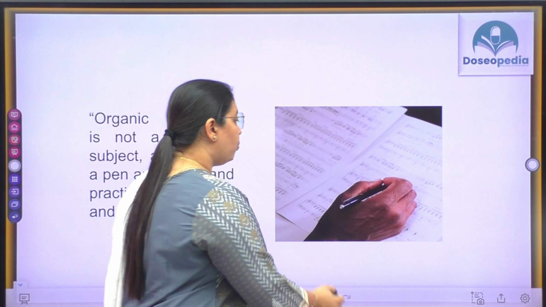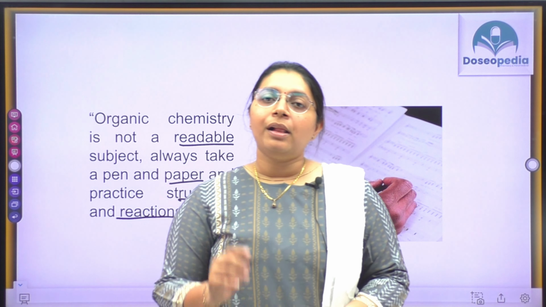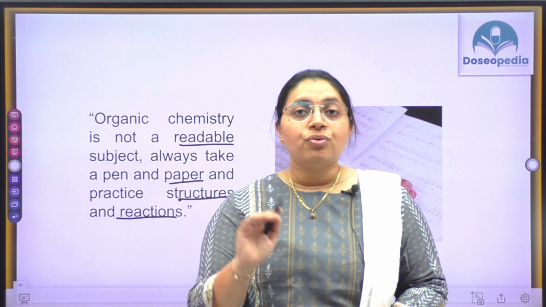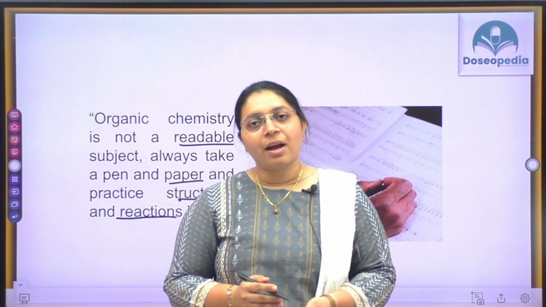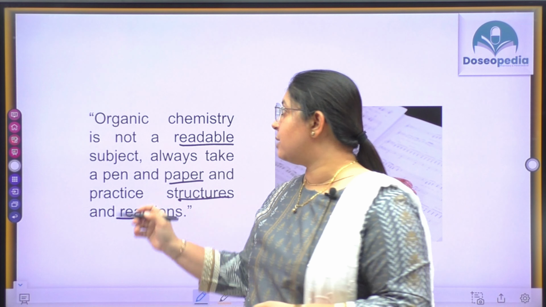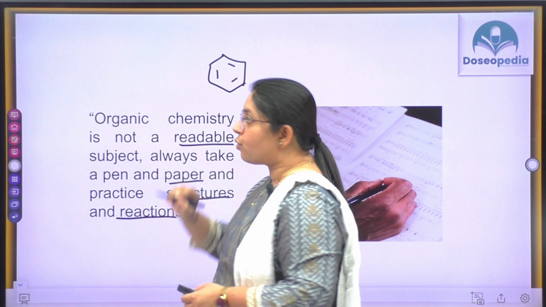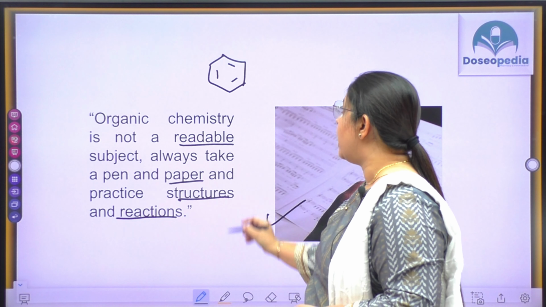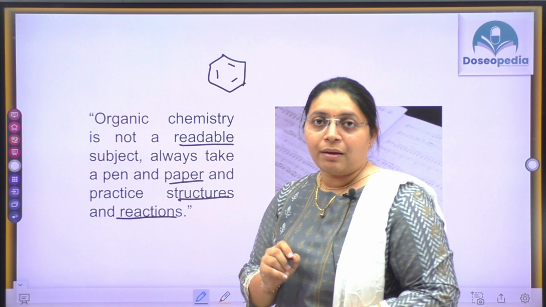Similar to that, you require pen and paper for the practice of chemical reactions, for the practice of organic compound structures, right? If you have an exam, okay, and the night before the exam you take the book of organic chemistry and you just read that, yes, this is the structure of benzene, right? Without drawing the structure of benzene, you cannot remember it. Where will you make a mistake, right?